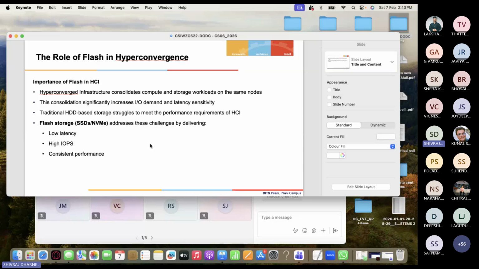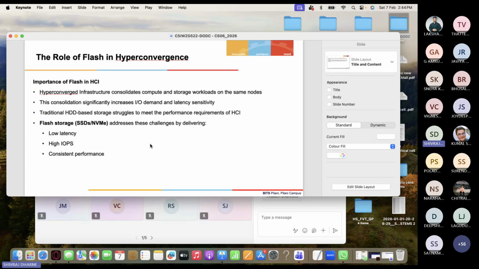Can anybody tell what IOPS means and how it is measured? Input output operations per second. Basically, if you are reading and writing to the memory, output means you are writing to the memory and input means you are reading from the memory.